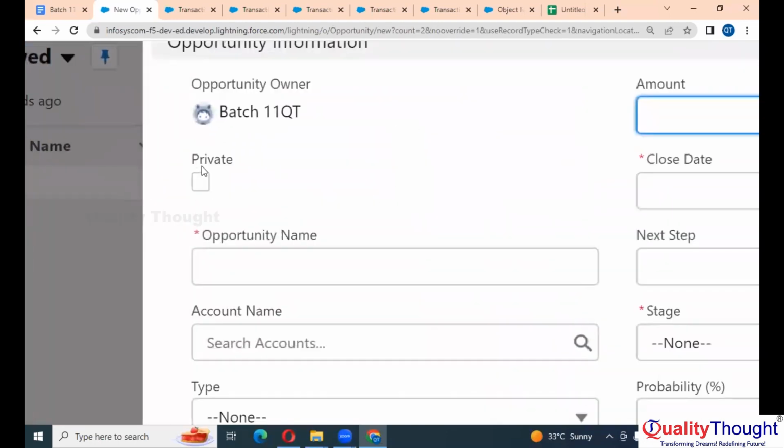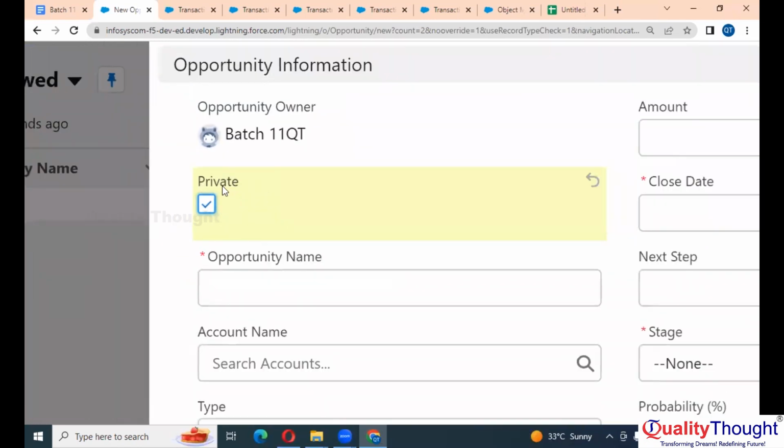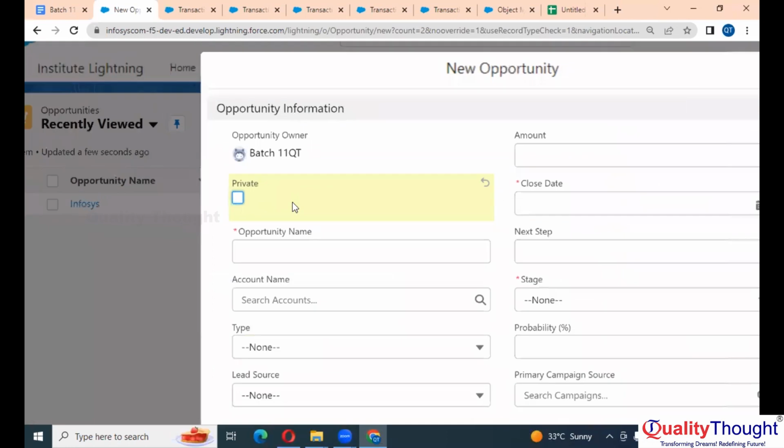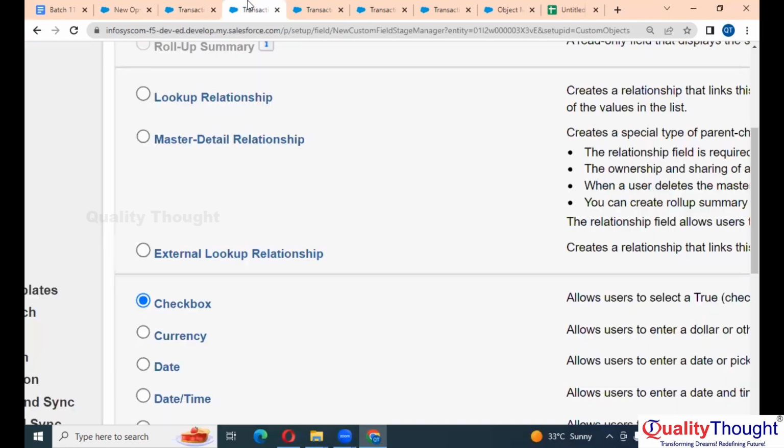This is your checkbox. If you check it, it is your private opportunity. If you uncheck it, it's your public opportunity.